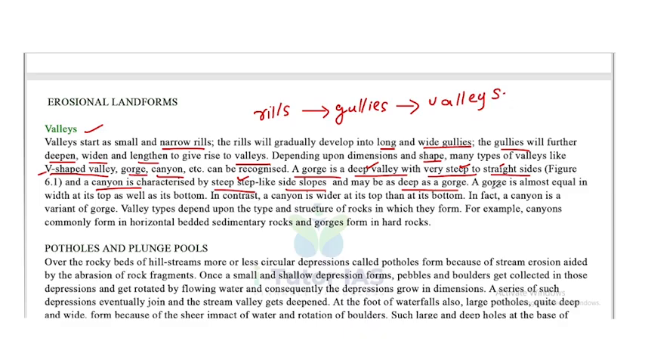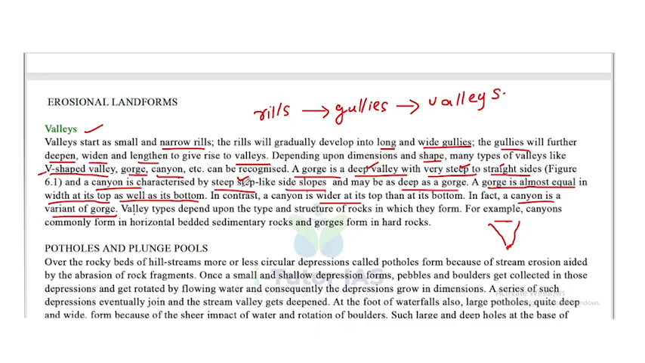Okay, so a gorge is almost equal in width at its top as well as its bottom. In contrast, a canyon is wider at its top. Okay, so canyon, its top is wider and its bottom is narrow. Now, in fact, a canyon is a variant of gorge.